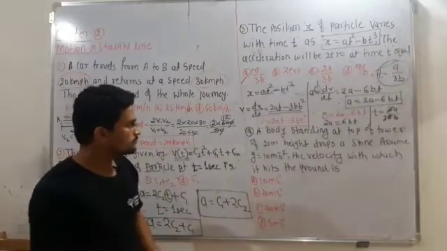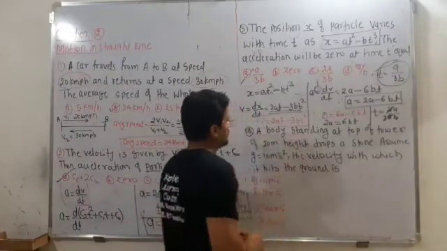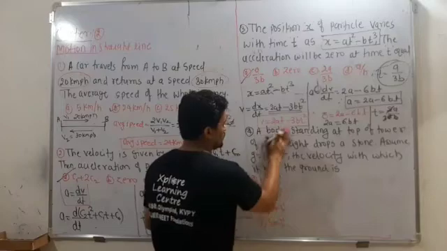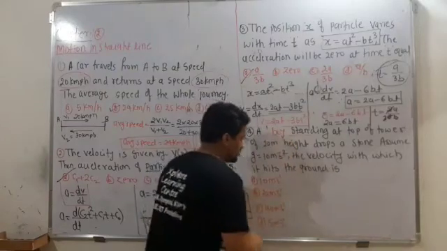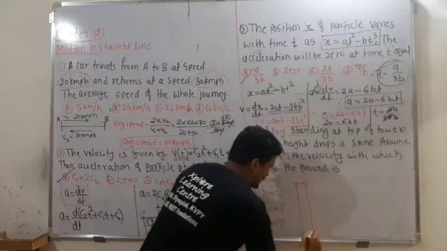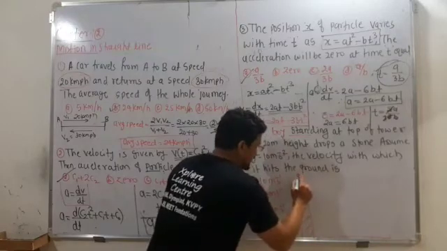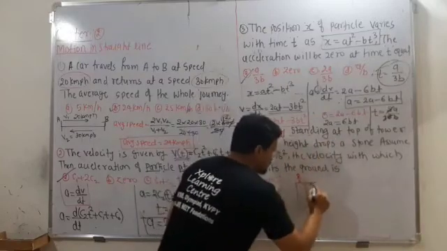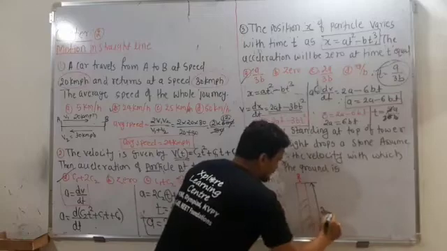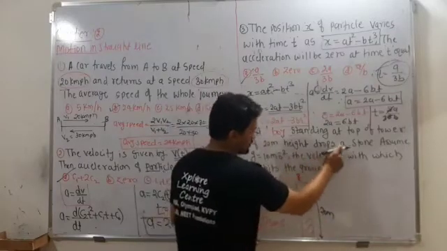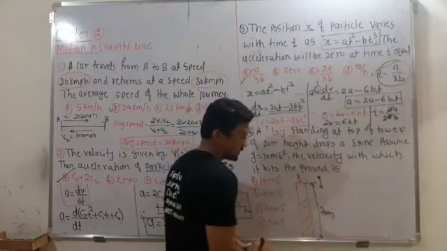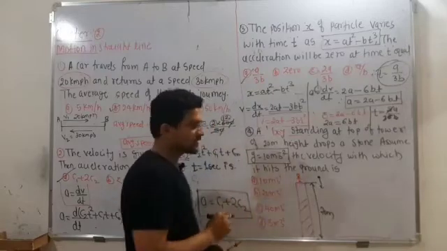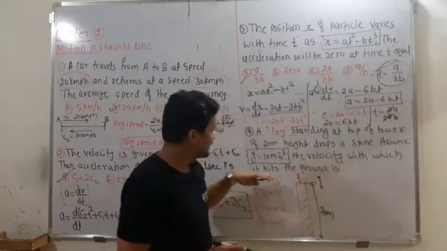Okay, next, the fourth one. A boy is standing at the top of a tower. So this is the tower you have, and here the boy is standing. The height of this tower is 20 meters. He drops a stone downward from that height, with acceleration due to gravity taken as 10 meters per second squared. With what velocity does it hit the ground?